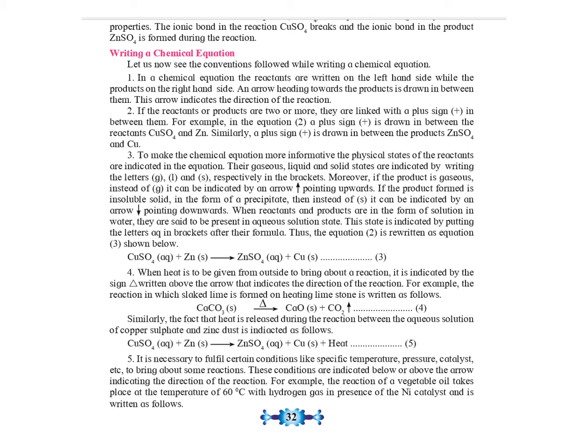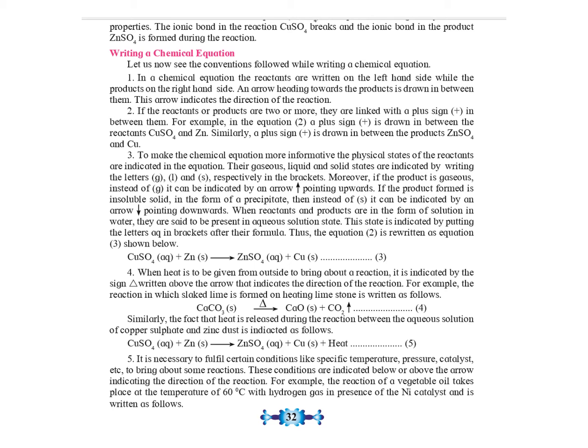When heat is given from outside to bring about a reaction, a small triangle sign is written above the arrow that indicates the direction of the reaction. When heat is released during a reaction, the term heat is written along with the products.